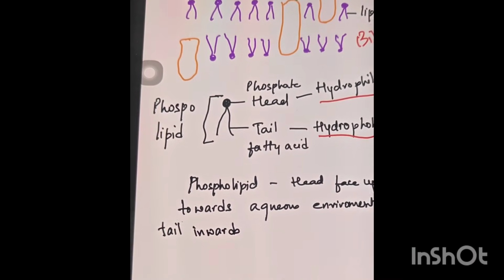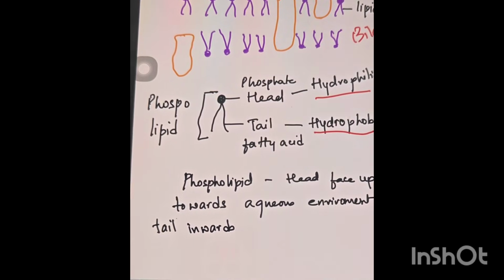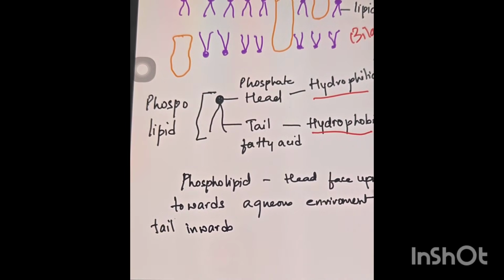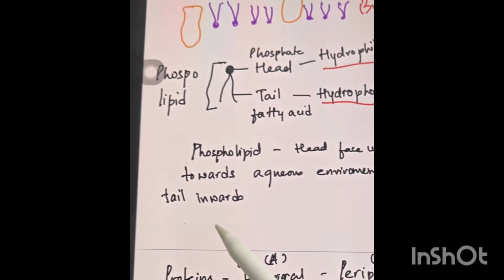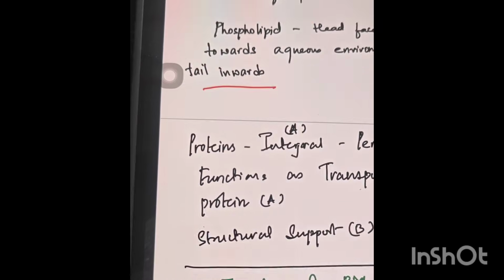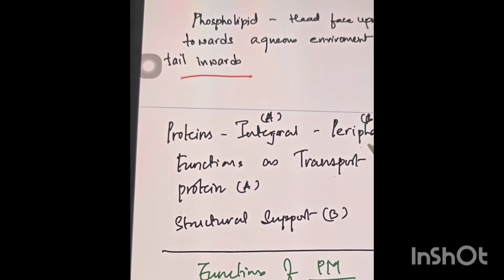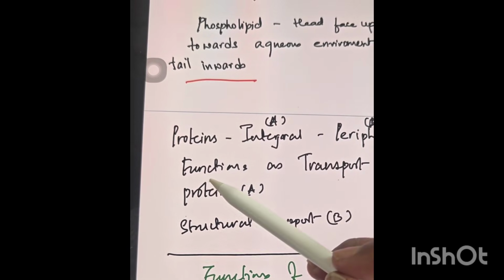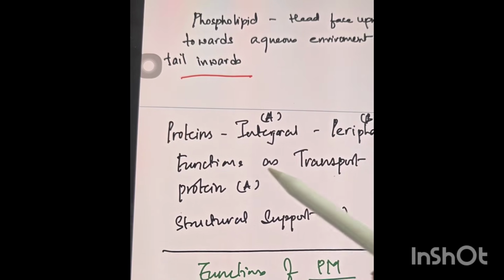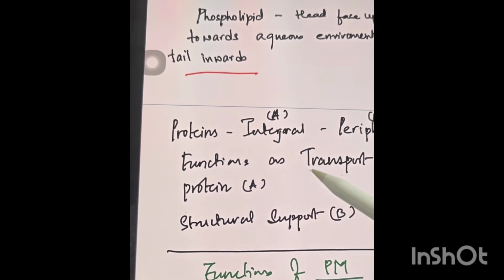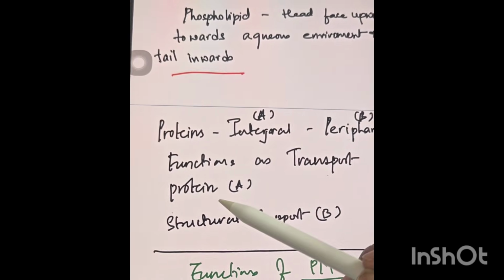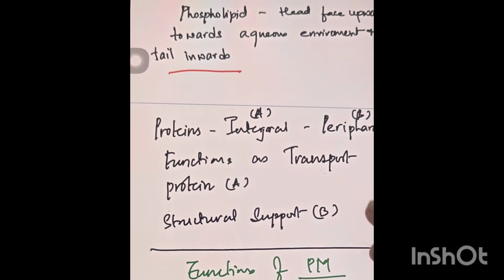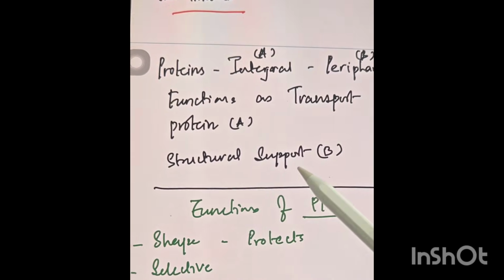Okay, so phospholipid, the head faces upwards towards the aqueous environment and tail towards the inwards. Okay, so proteins, there are integral proteins and peripheral proteins. The function of these proteins is that integral protein helps in the transport, while the peripheral protein provides structural support.